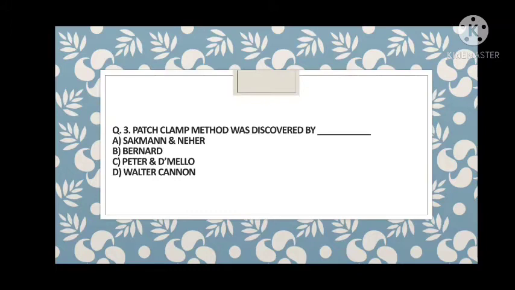So guys, first of all, if you do not know what the patch clamp method is, it is a method to record the membrane potential. There are two electrodes, one indifferent and one different. One electrode is very microscopic and the other is kept in the extracellular matrix, and another one is kept inside the cell. The potential difference between the extracellular and intracellular matrix is recorded, and this technique is known as the patch clamp method.